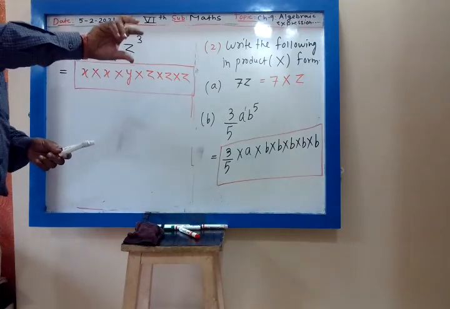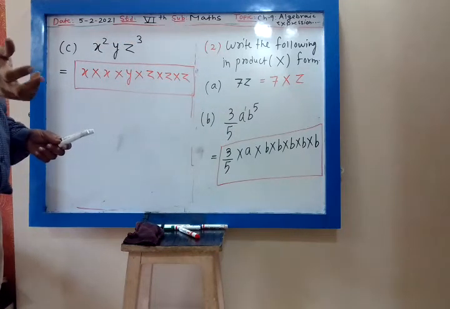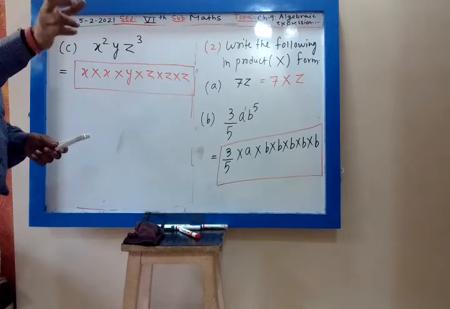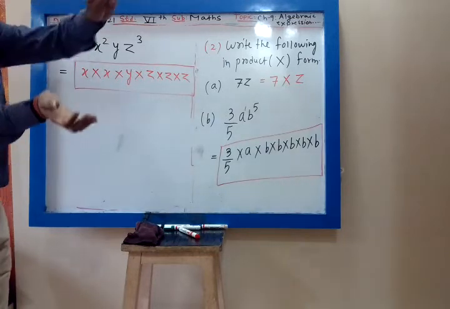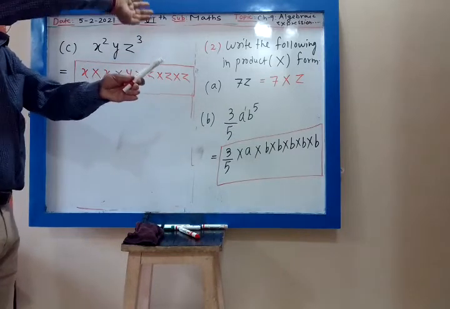Whenever we remove the cap from the head, we write that in the product form. Question number 1 was writing in the exponential form. Writing in the exponential form is just like placing a cap over the head. Question number 2 is removing the cap from the head.